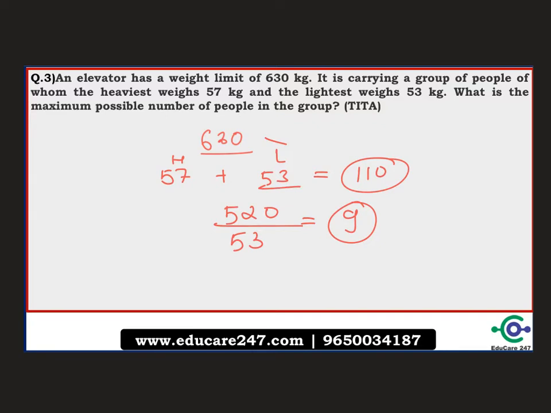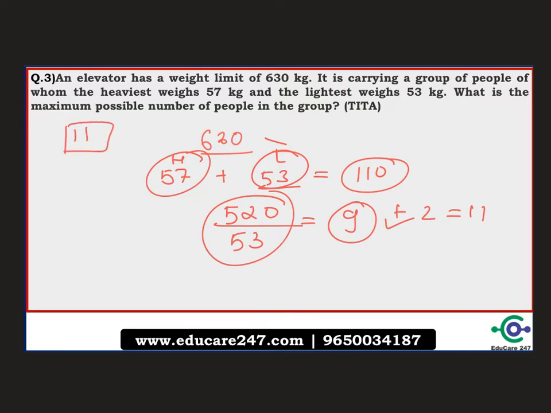Okay, and to maximize, we cannot go above 54 and all. So the maximum value is 9, which can be accommodated in this 520. So these are 9 people, this is 1, this is 2, so 9 plus 2, a total of 11 people are maximum possible in the elevator. So you have to input in the box answer 11.